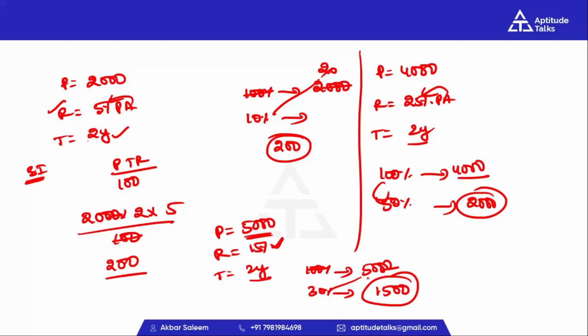In this video, we have learned what is simple interest and how to solve simple interest in two ways, by using the formula method and by using the percentage method, and also learned two major formulas of simple interest: how to find out the simple interest and how to find out the amount. Finally, we learned some important points, how to convert the given value in the question according to the formula. That means, for example, if the time period is 6 months, we have to change it into years.